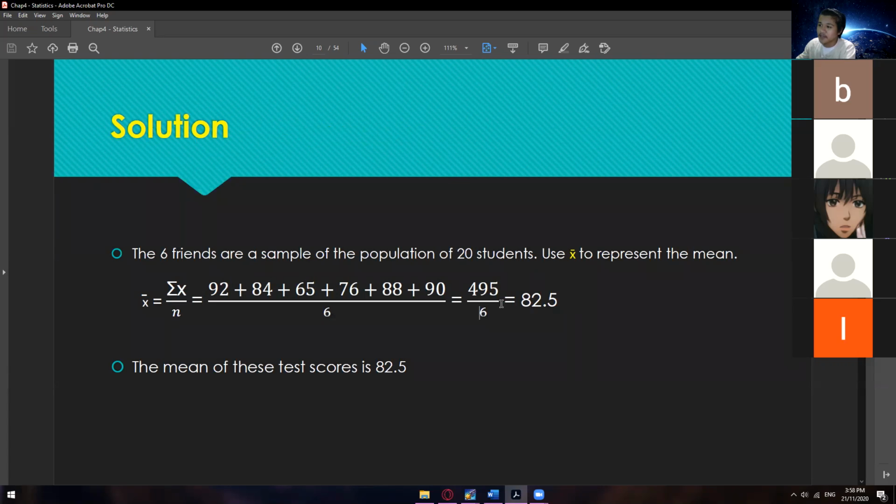So again, feel free to check whether this one is correct or not, because my computation might be incorrect. Divided by 6, you will get 82.5. So thus, we could say that the mean of that population with a sample of 6 friends is 82.5. Right, so simple as that.